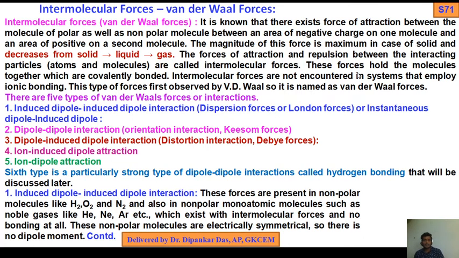That means the bond should be covalent. So intermolecular forces are not encountered in systems that employ ionic bonding. This type of force was first observed by van der Waals, so it is named van der Waals forces.